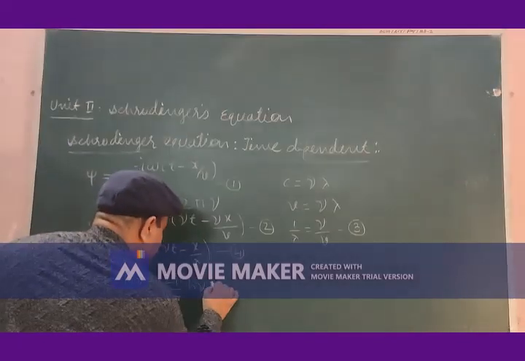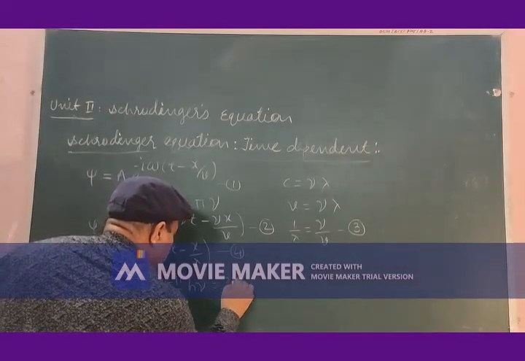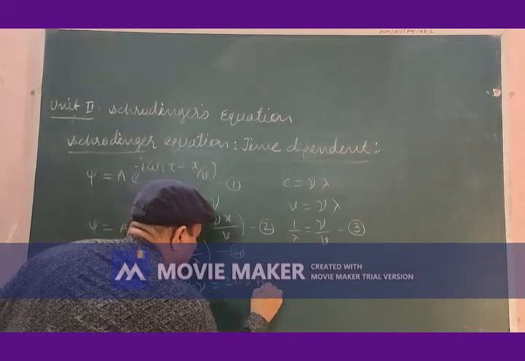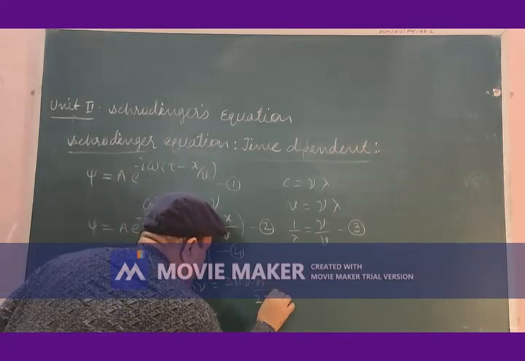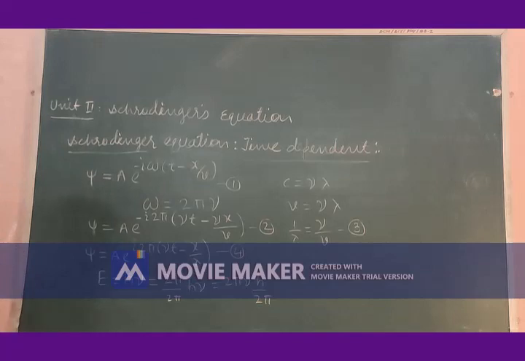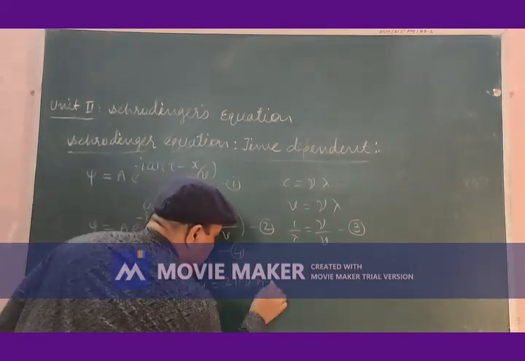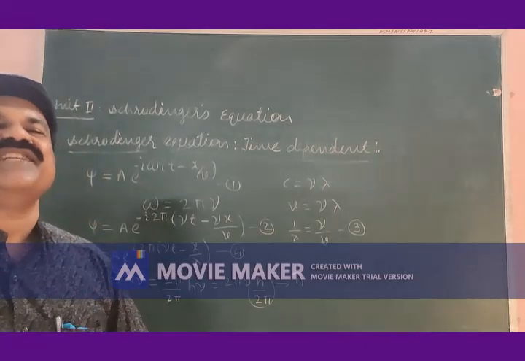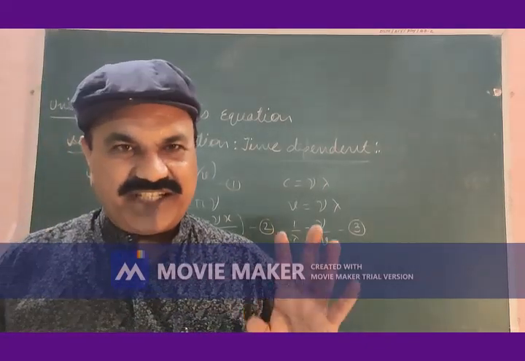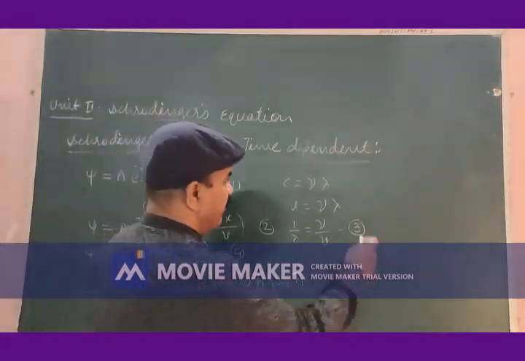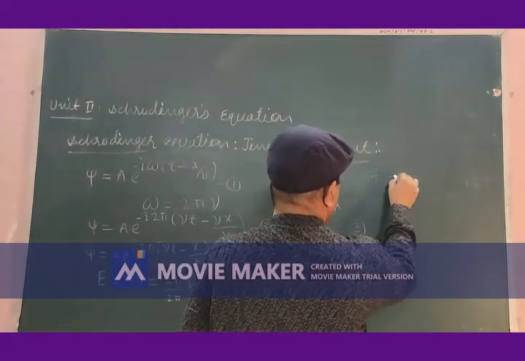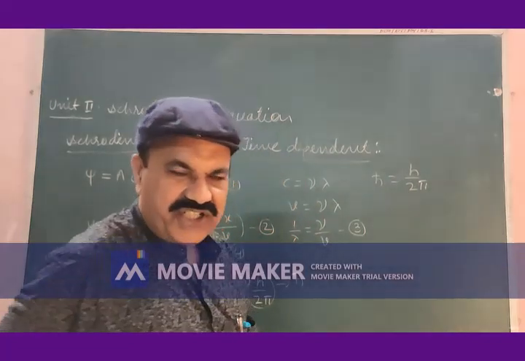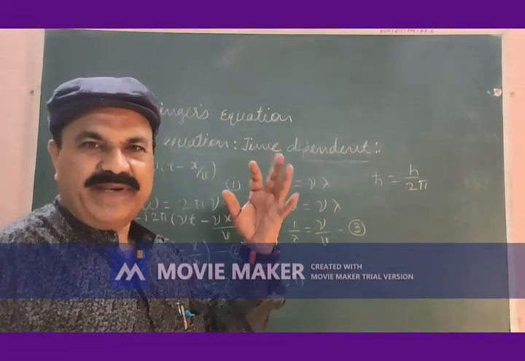This is further 2 pi nu into h divided by 2 pi. This h divided by 2 pi is represented by h cross. H cross is always h by 2 pi. Remember.